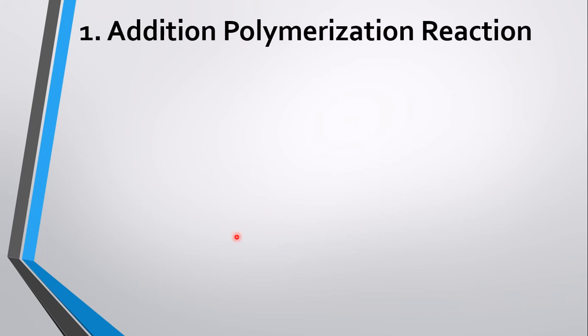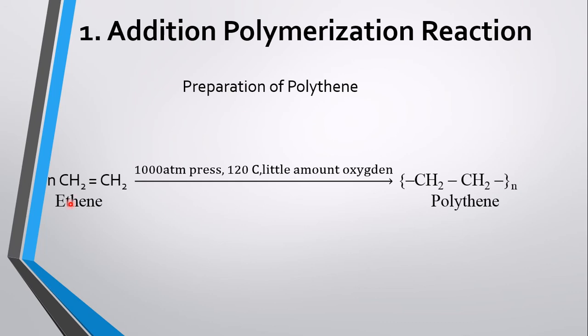Some addition polymerization reactions. Preparation of polythene. Look, this is ethene. N number, that means innumerable molecules of ethene are joined at 1000 atmospheric pressure and 120 degree Celsius temperature in presence of little amount of oxygen, and they produce a polymer polythene.